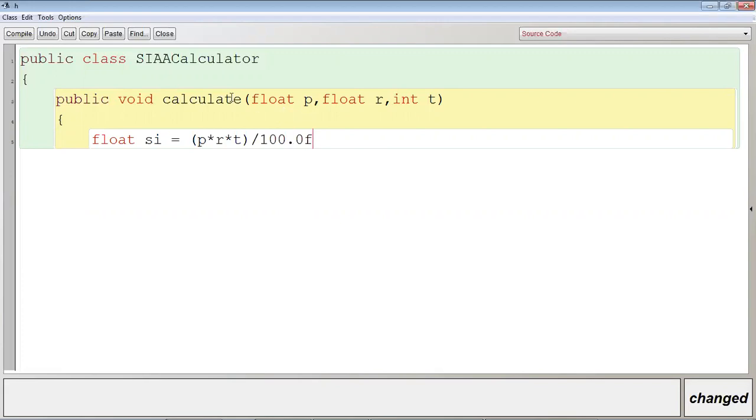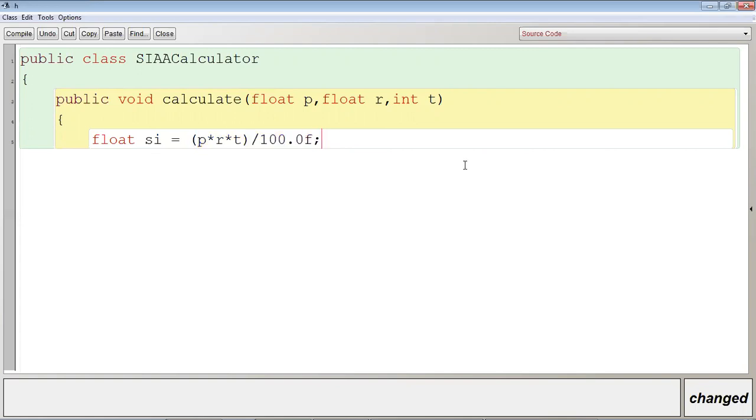With 100.0, you have to write F, or else you will get an error. Clear? Because by default, any point value is considered as a double value. So if it is double, the whole expression result will be of double type, so it will be incompatible. So please do not forget to write F if you are using float.